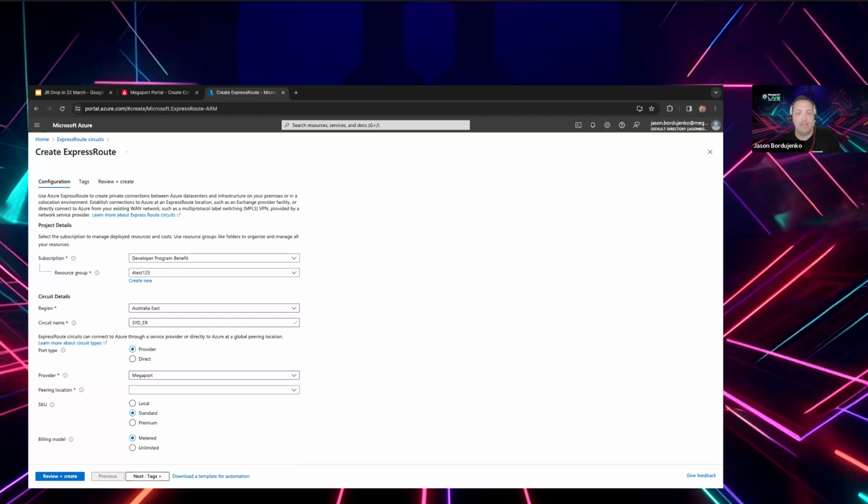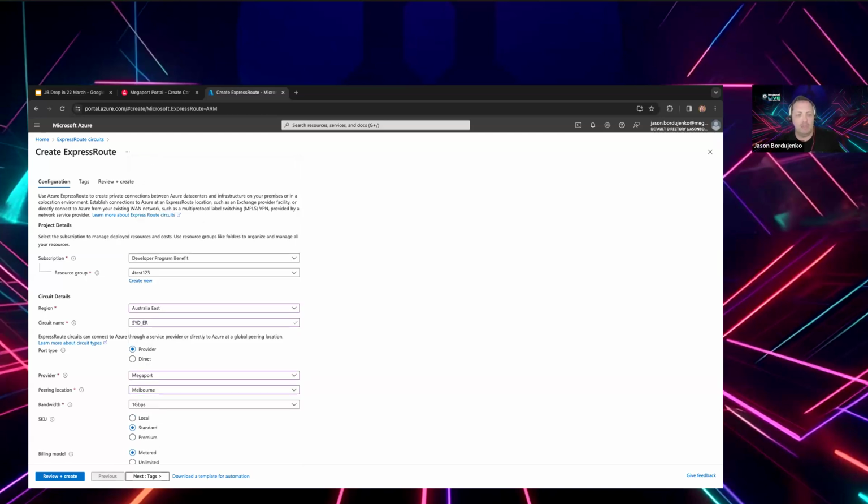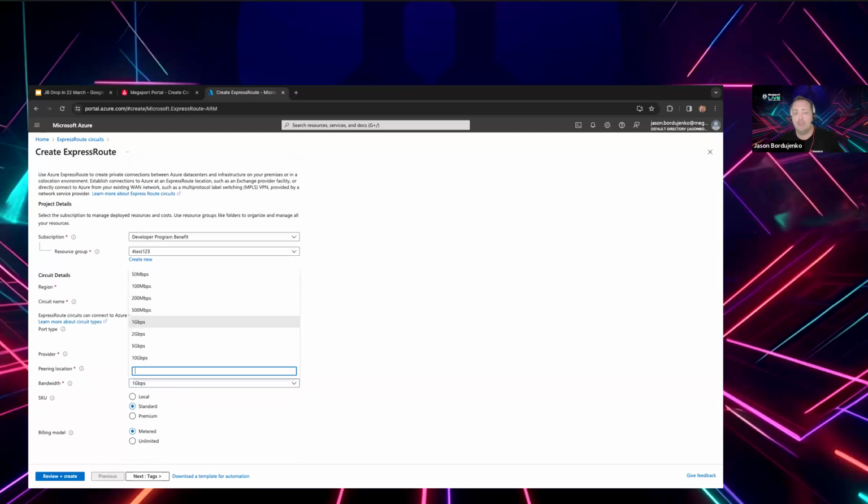Now, I showed you in the Megaport portal that quite exhaustive list of locations. This is the roll-up of those locations globally. So even though I have already selected the Sydney region in this case, the global network of Microsoft ports where they meet the Megaport network is actually distributed here. So I can utilize some of the Microsoft backbone components as well as the Megaport backbone components to route. If I choose Melbourne, in this case, we can then see the speeds that are available.